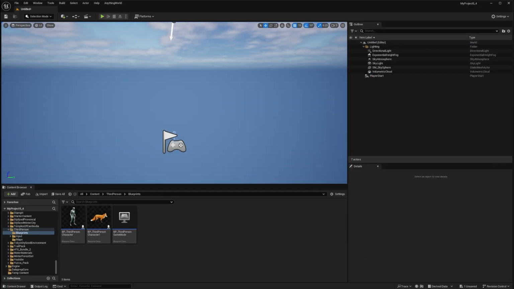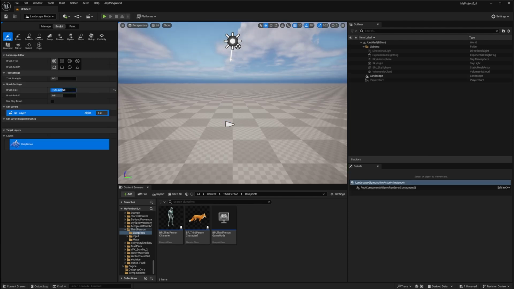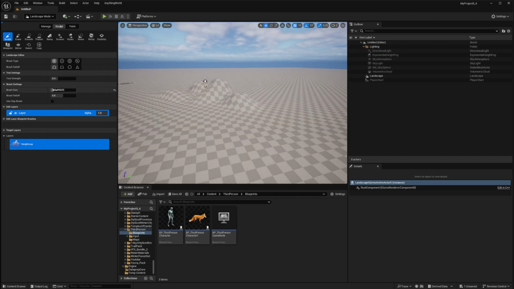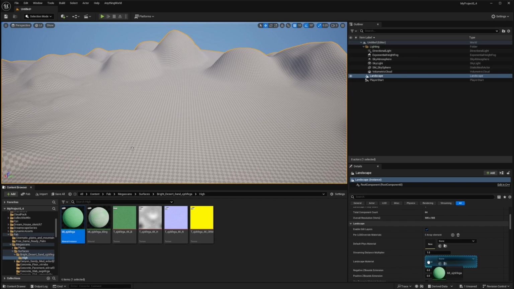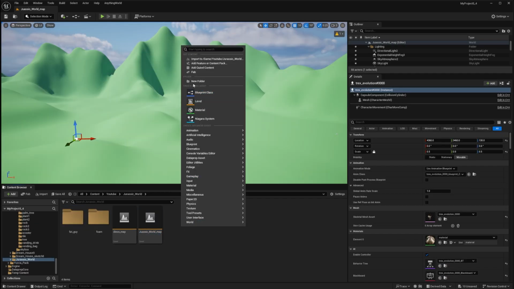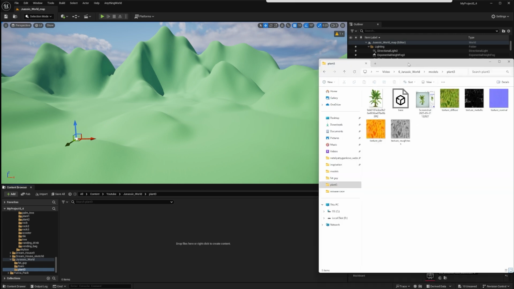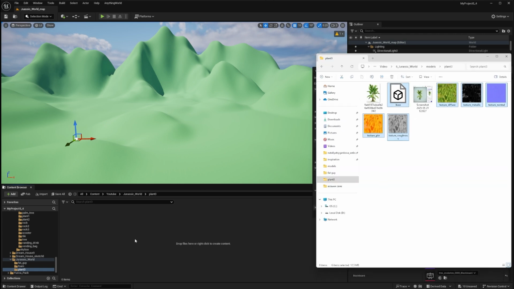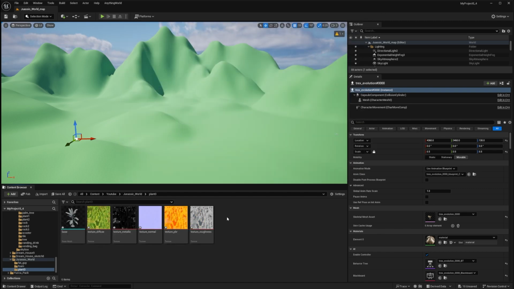Next, I moved to Unreal and started creating the landscape. Using brushes, I painted mountains and valleys, then applied a material from Megascans. After that, I created a new folder and imported the downloaded models, which I converted to FBX.